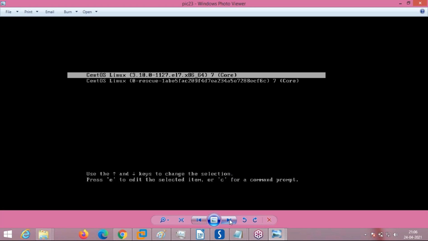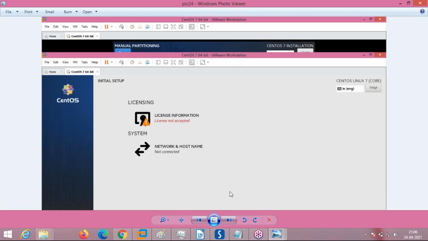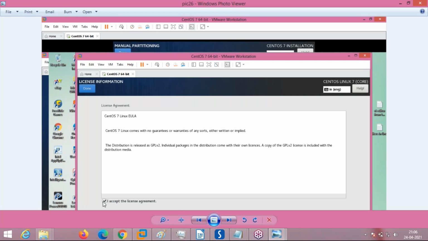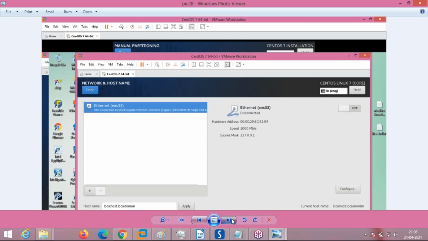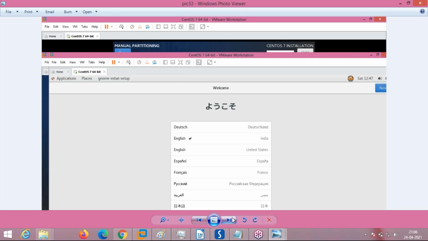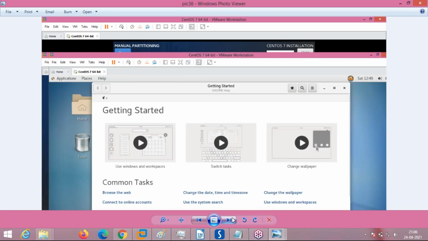Whichever you select, press next, and you will be asked for license information, where you just have to accept the license. In the last line, just tick it. Now we will get the login screen. Here you have to take the root login and log in. After that, the OS will be shown like this. This is the OS.